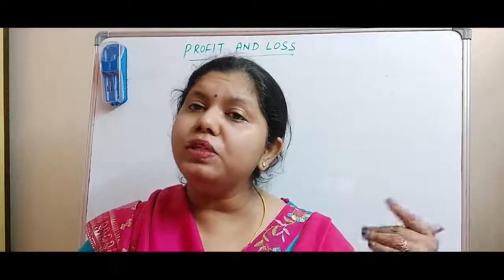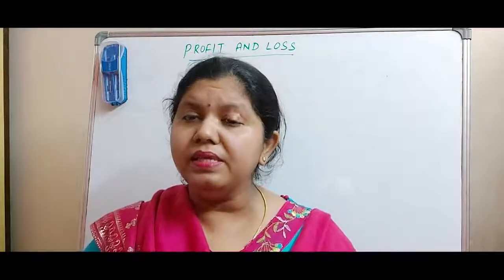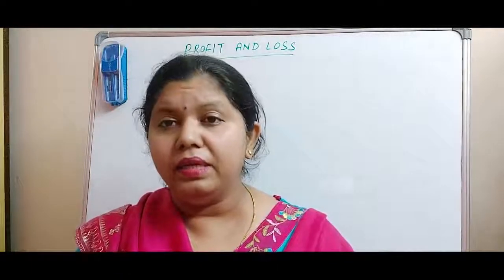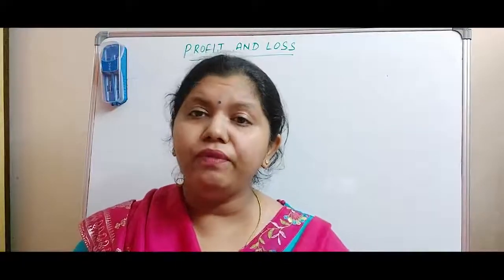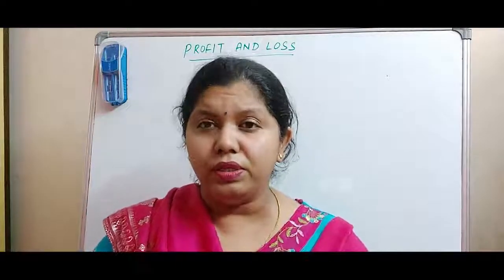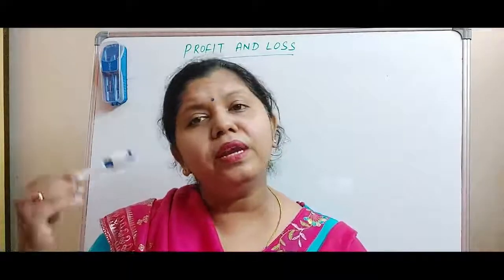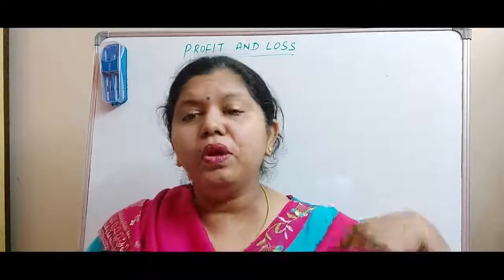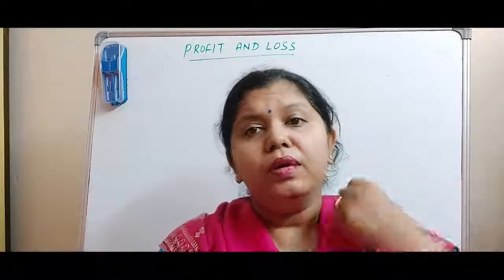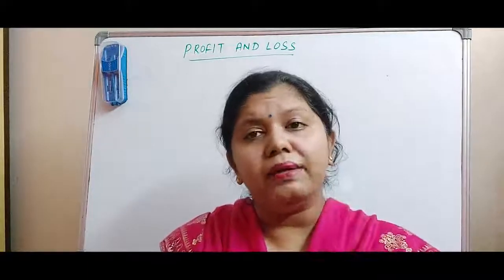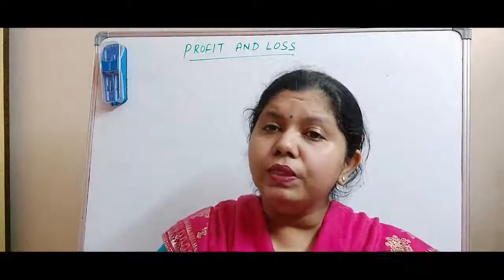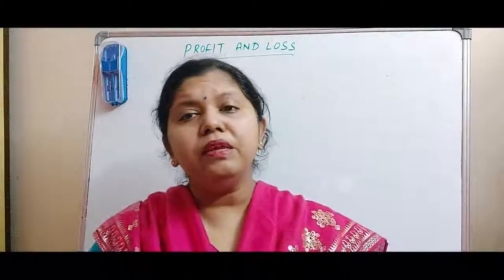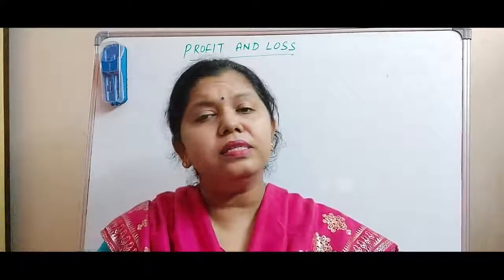Suppose they have purchased the product at some price, then they need to sell the product according to the demand among us. For example, if there is a craze for these kinds of toys, the price of that product can go up. Understood? In that case, there is a profit to the shopkeeper, because the shopkeeper is selling at more than the cost price, which is how much money the shopkeeper has actually spent on that particular product. The shopkeeper is selling at a price higher than that, so it is a profit.